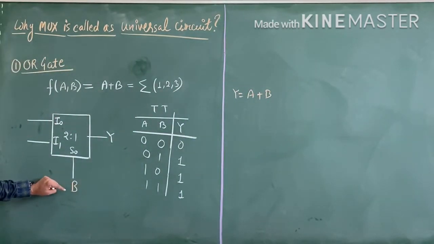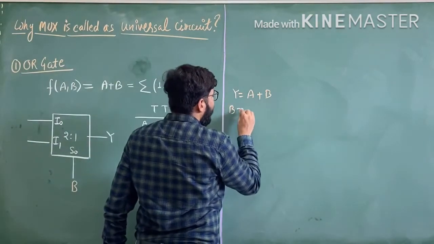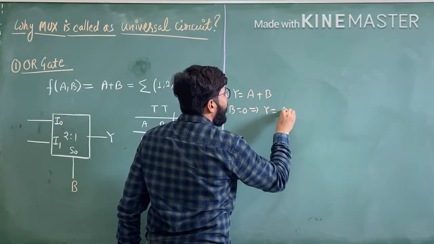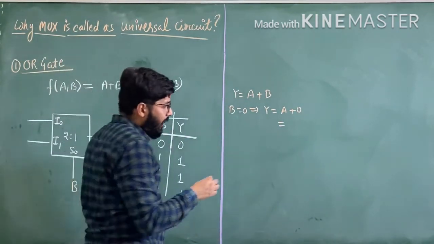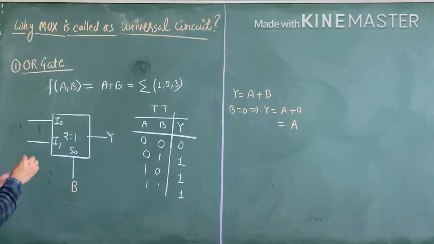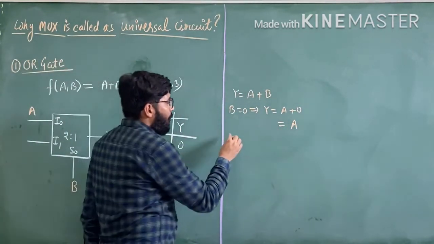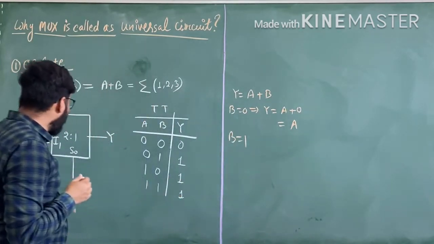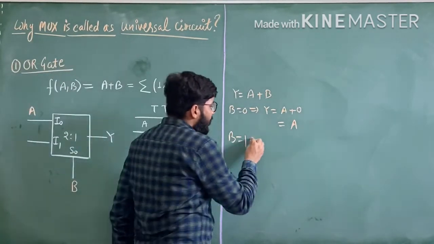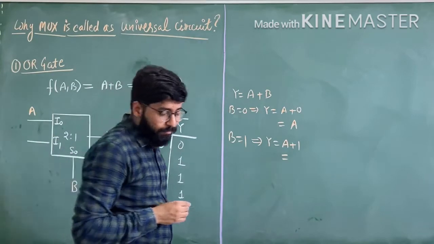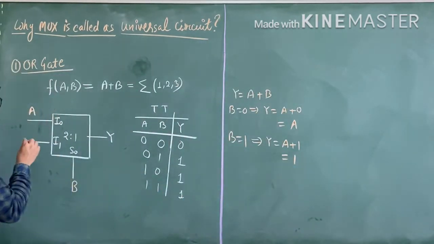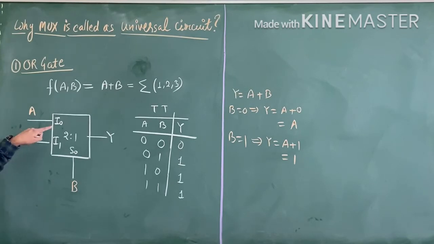Firstly, this select input is 0. If B equals 0, then output Y equals A plus 0. A plus 0 is what? A. So we have the I0 value is A. If B equals 1, the select value of S0 is 1, then Y equals A plus 1. So A plus 1 is what? 1. We have the I1 value is 1. Now see, the value of I0 becomes A and the value of I1 becomes 1.